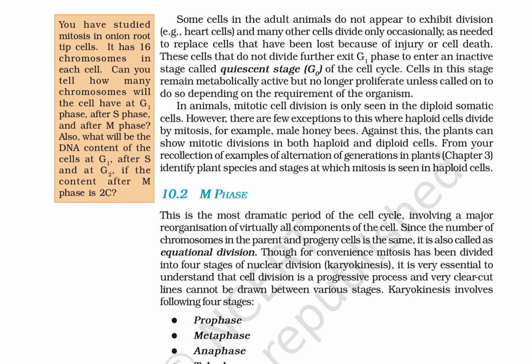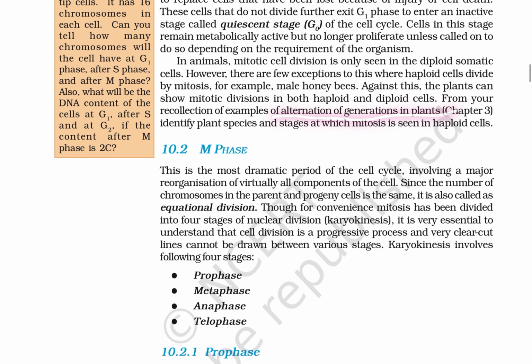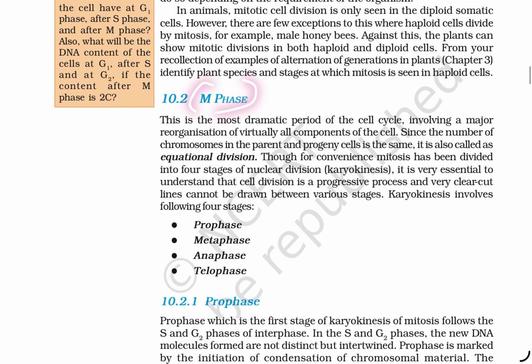From your recollection of the examples of alternation of generations in plants, identify the plant species and the stages at which mitosis is seen in the haploid cells, the gametophyte phase.